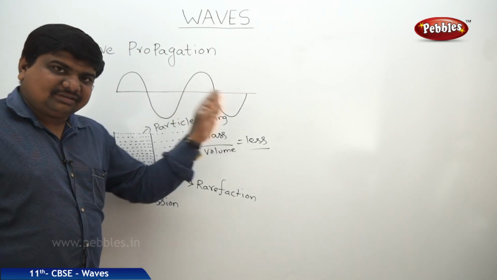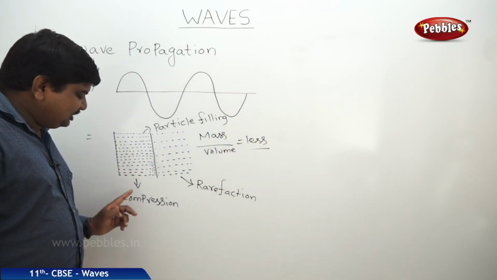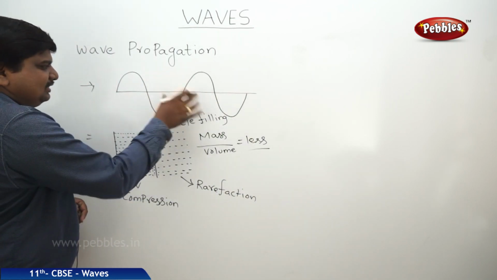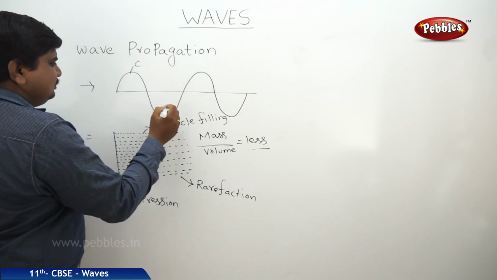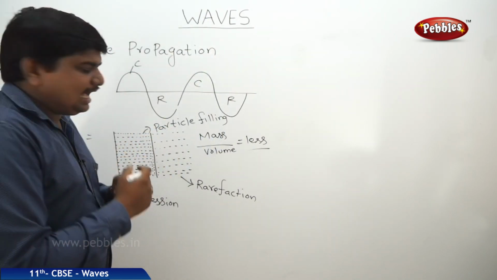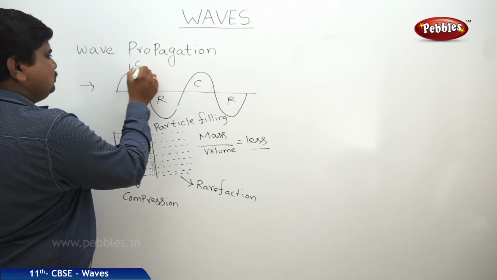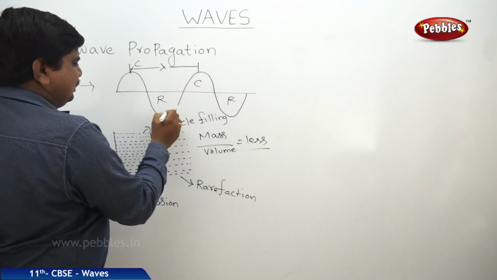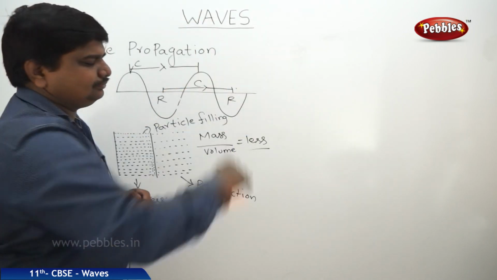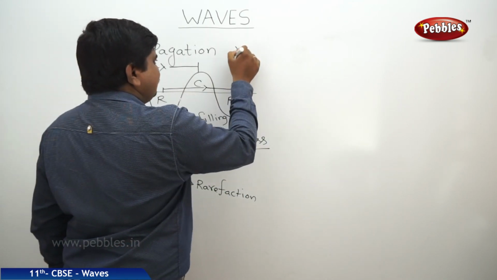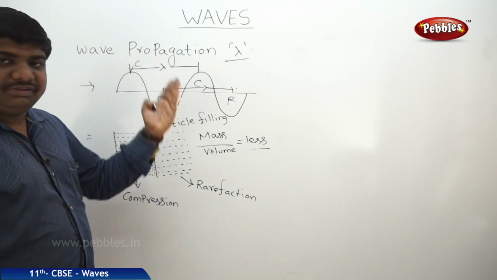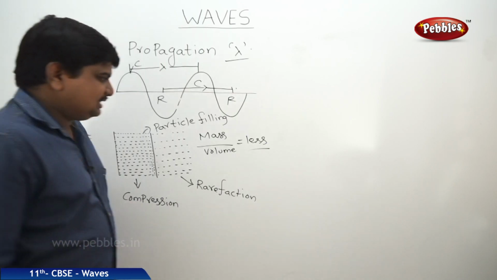Very next compression, next rarefaction. That means there is an alternating change from compression to rarefaction and rarefaction to compression. So this is visualized like this waveform. This is the compression, this is the rarefaction. Compression, rarefaction. So the wavelength is defined as the distance between two successive compressions or two successive rarefactions. The symbol of the wavelength is lambda. So like this we can visualize the concept of propagation of the wave through any medium.